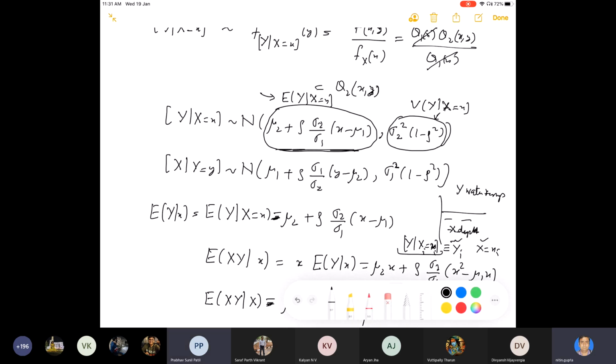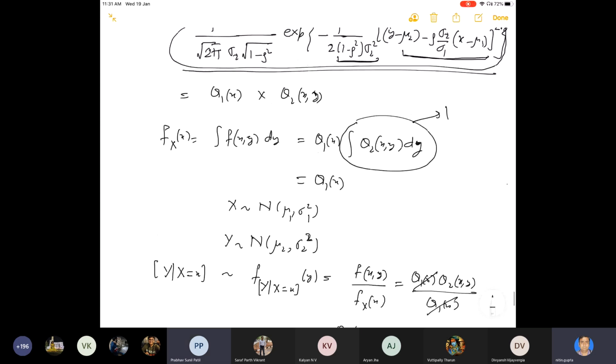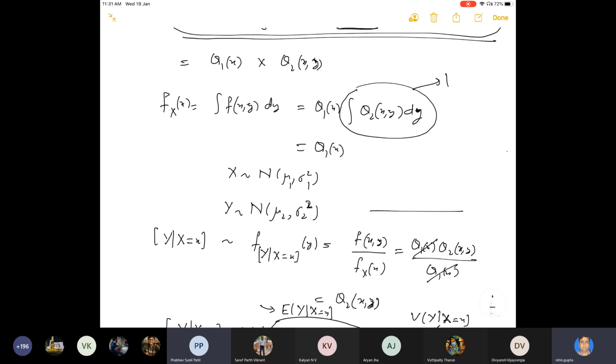Also, if you plot this in MATLAB or R, you can easily see that this is x, y, f of xy. So this is of this shape basically in 3D.